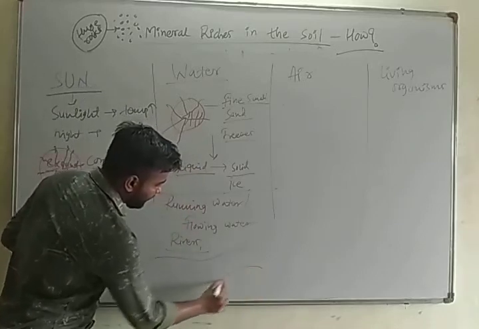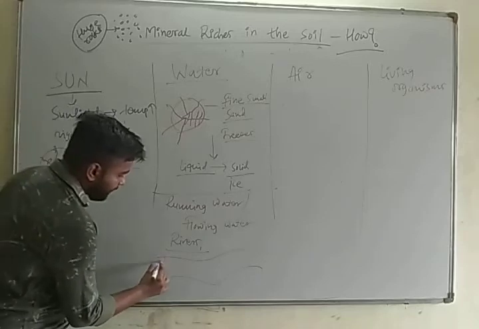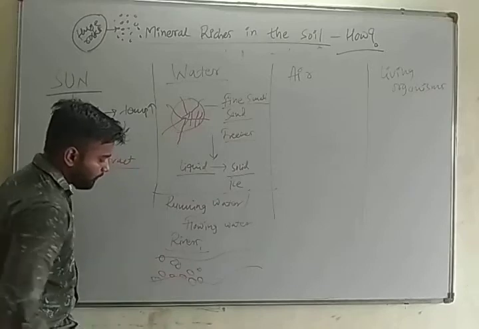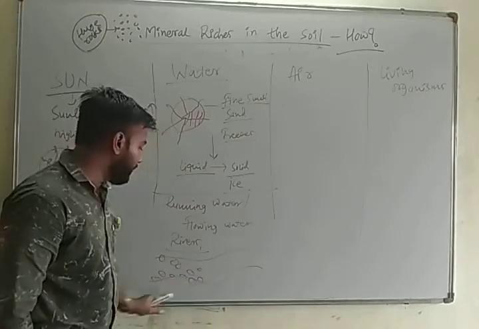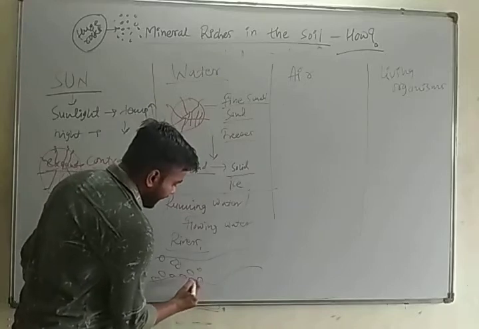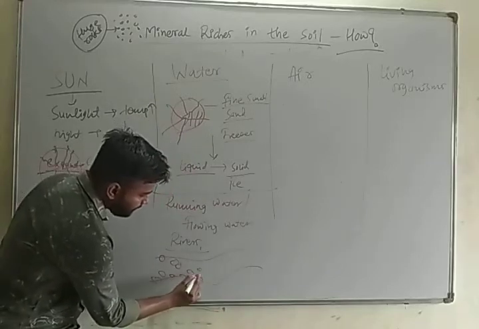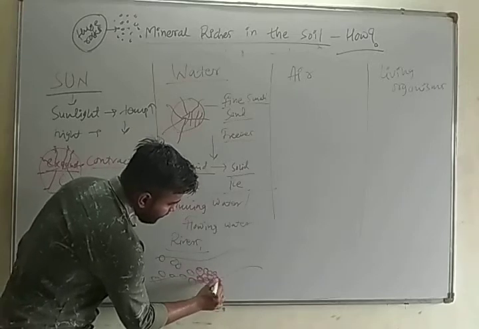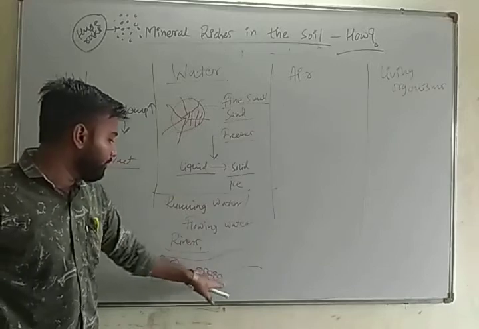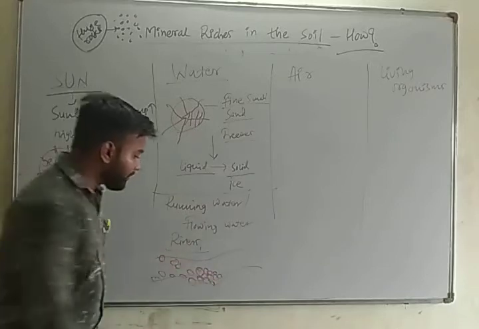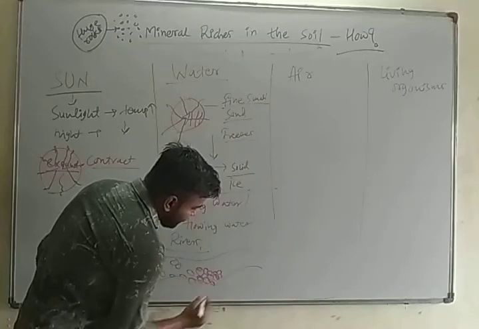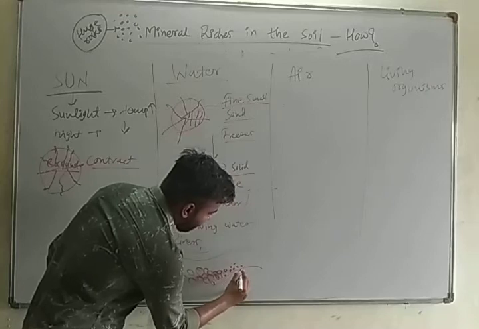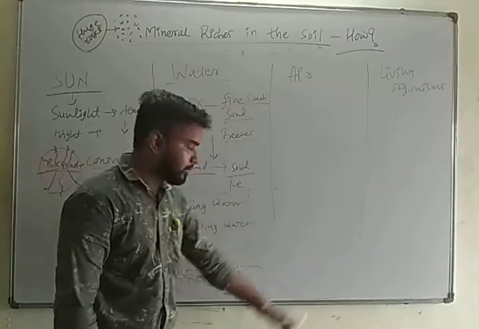If you see that there is a river flowing here, and many kinds of rocks are present at the bottom of this river, so these rocks will also travel with the flow of the river, and during this traveling, these rocks will get abrasion with each other, and during this collision, they will also be destroyed into small particles of rock, and as the river flows,